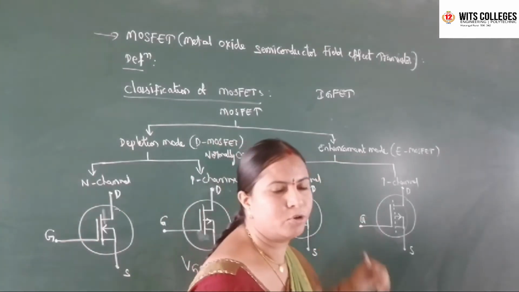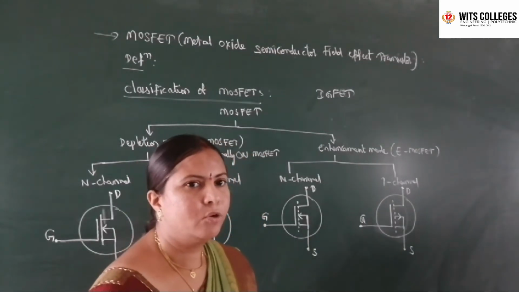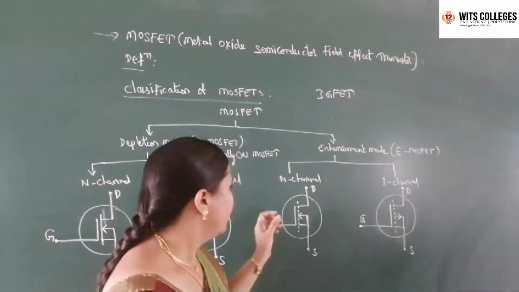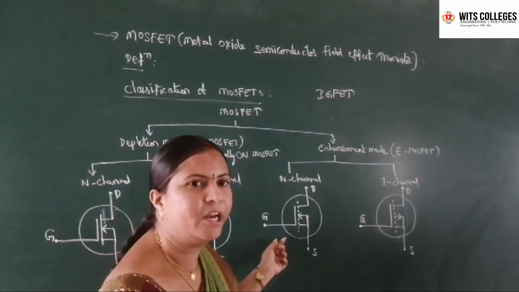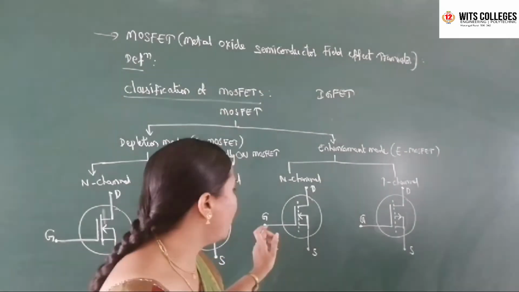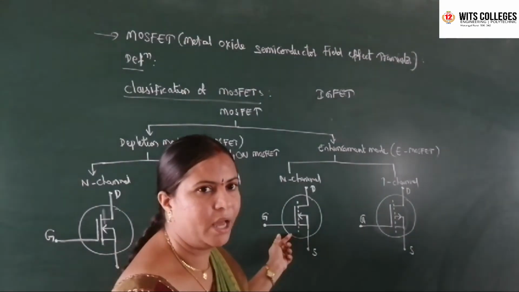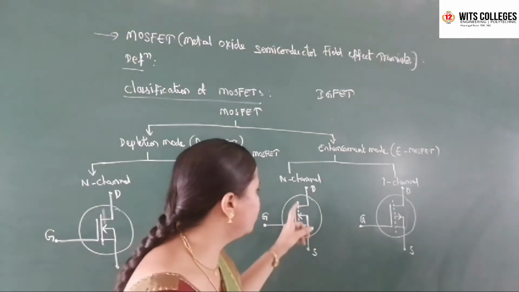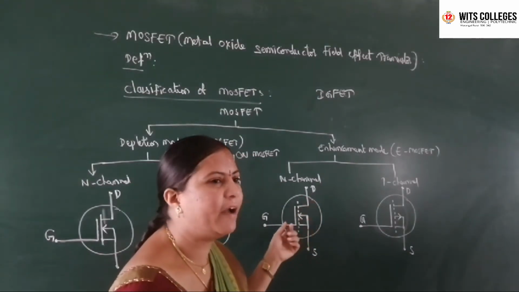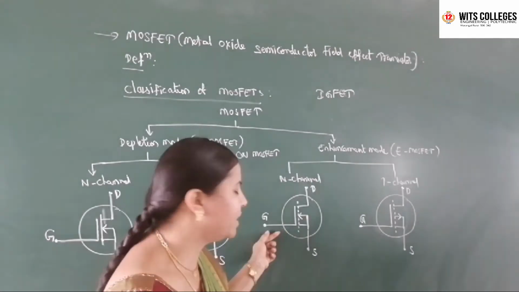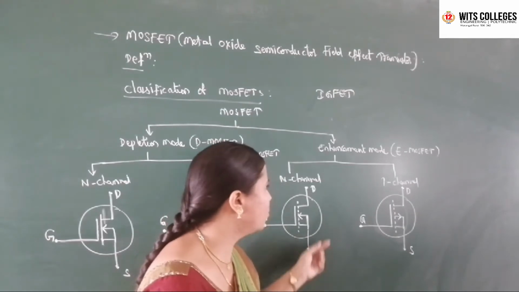Coming to the enhancement MOSFET, this can be operated in only enhancement mode, and that too by applying positive polarity only at the gate terminal. We have to apply the positive terminal of the battery to the gate terminal, and then it operates. There is no channel between source and drain. Compulsorily we have to apply positive polarity at the gate terminal; only then will the drain current flow from source to drain.